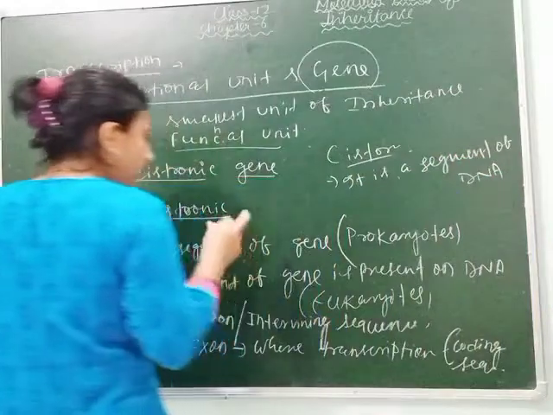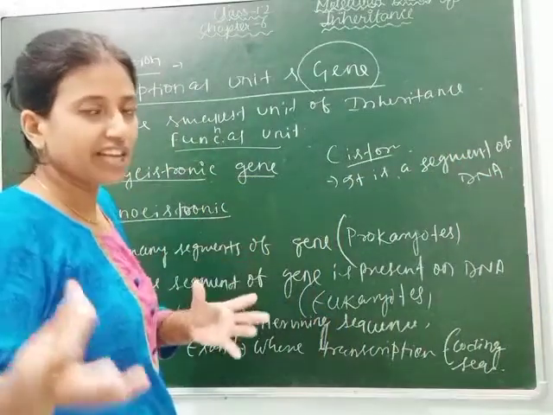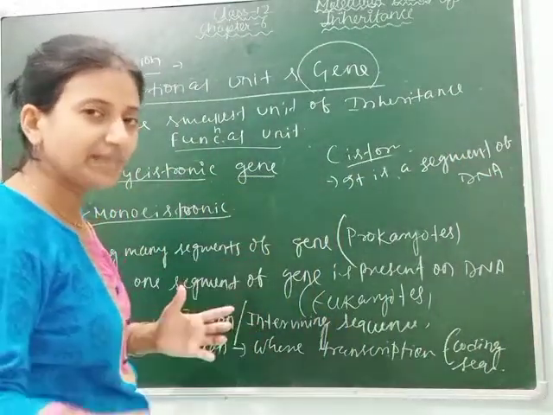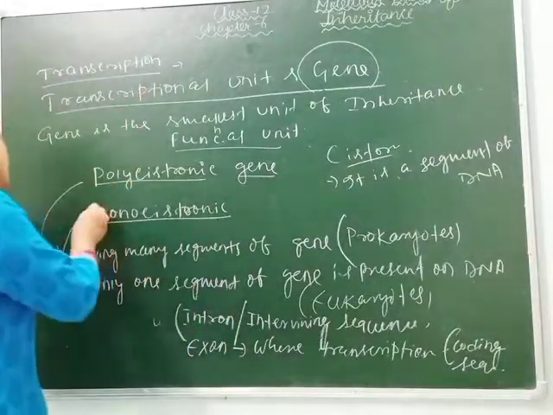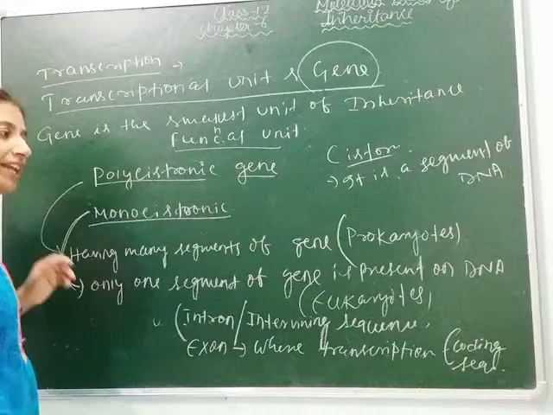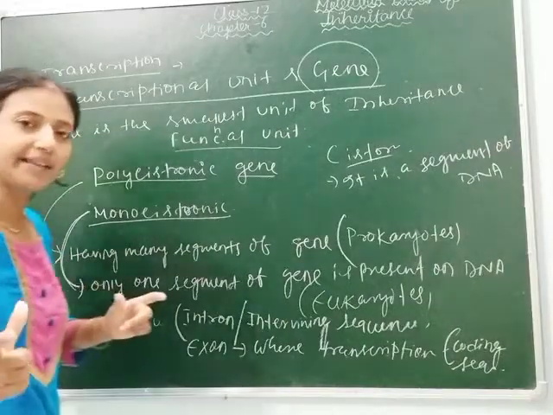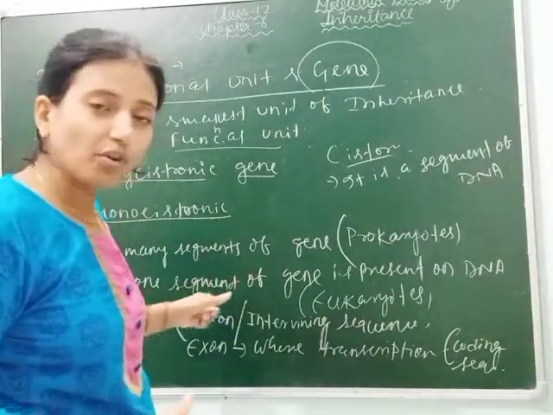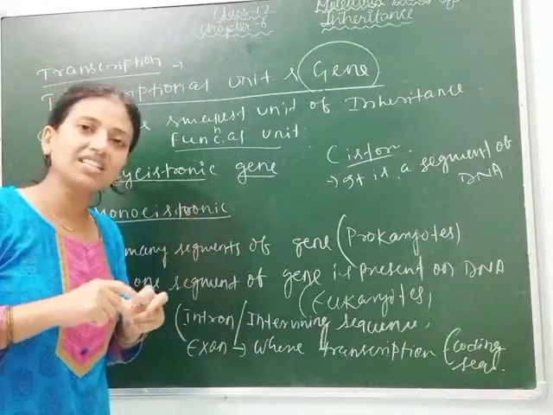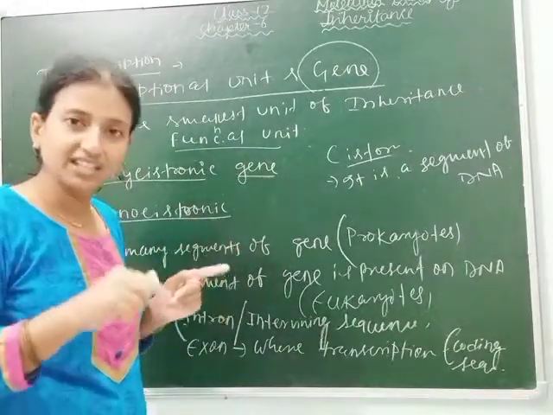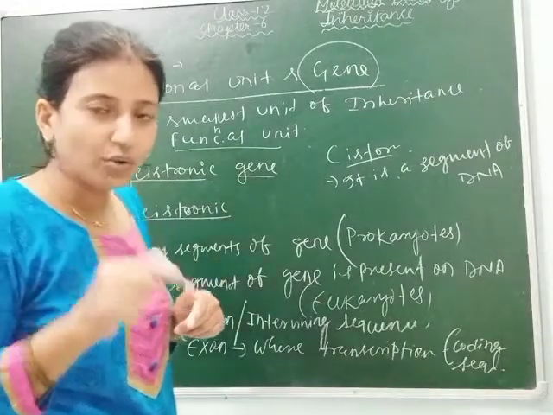Polycistronic gene is found in prokaryotes, means many segments of DNA are found in prokaryotes, and these many segments of DNA also start transcription at a time. Monocistronic gene is found in eukaryotes and they have a single segment of gene, and that monocistronic gene contains two sequences in that segment, that is one is exon and another is intron.